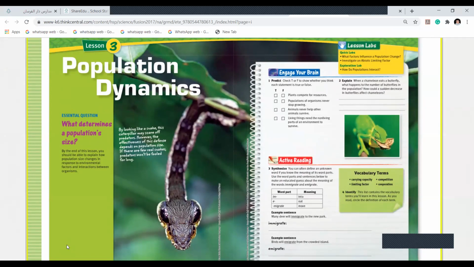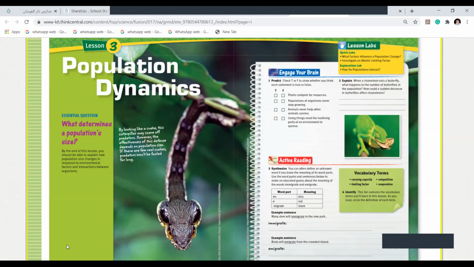Now, who answered me just now, what is population? A group of the same kind of species in the same area. That is the meaning of population. For example, if I say population of cats or population of zebra, a specific animal, I cannot mix with the other ones.